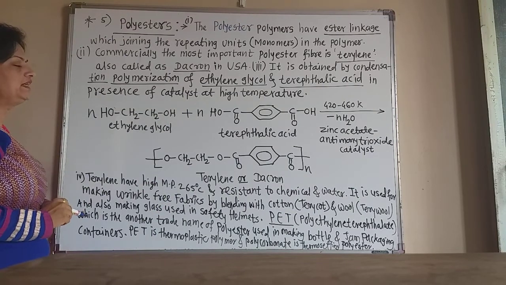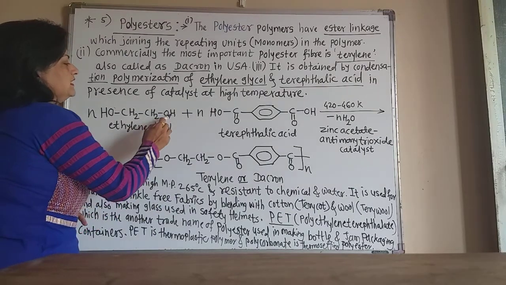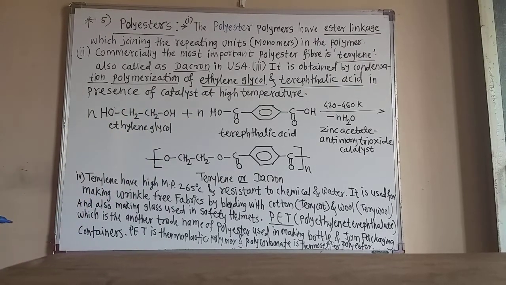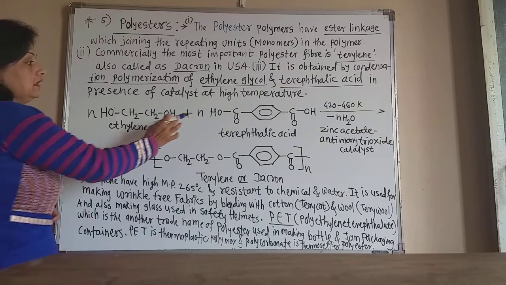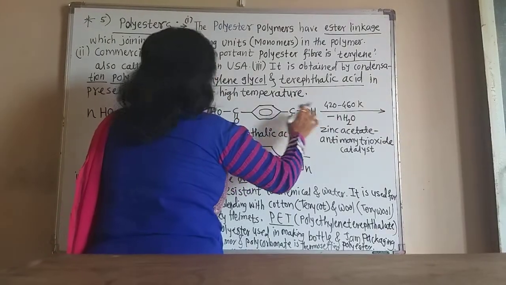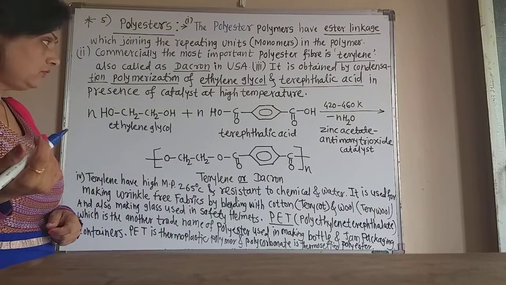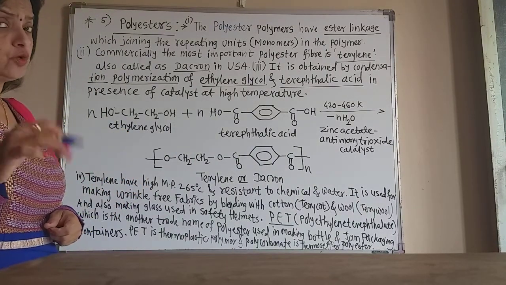Another water molecule is eliminated from this hydrogen and the OH of the other carboxylic acid group. Now in this way, if we use one of each monomer, then there is the elimination of two